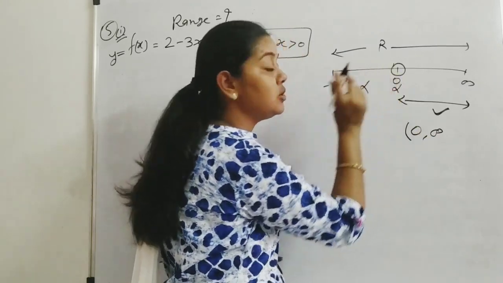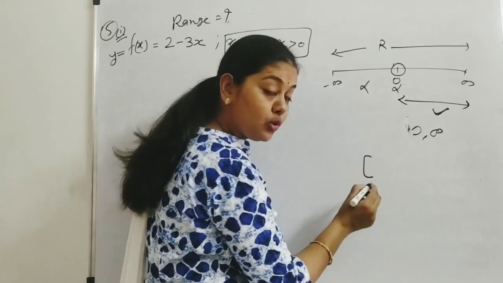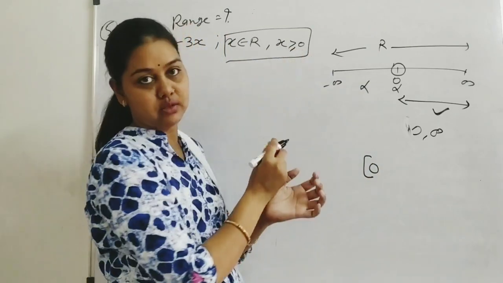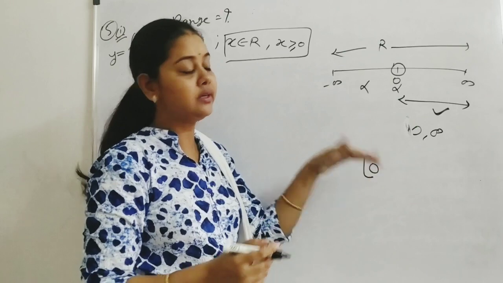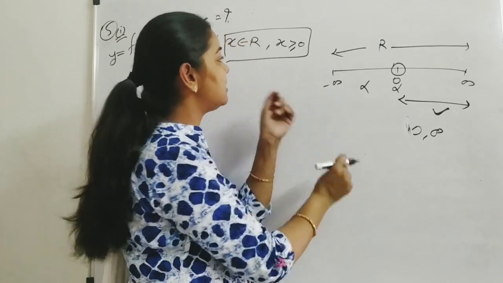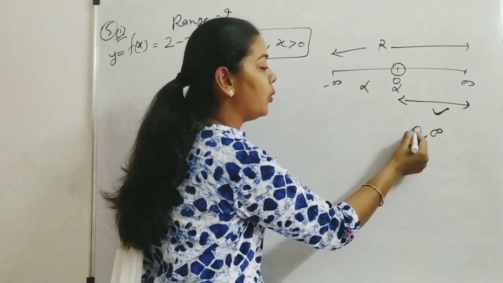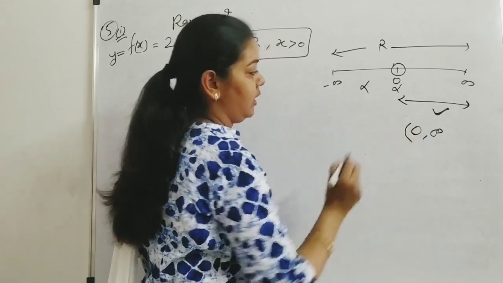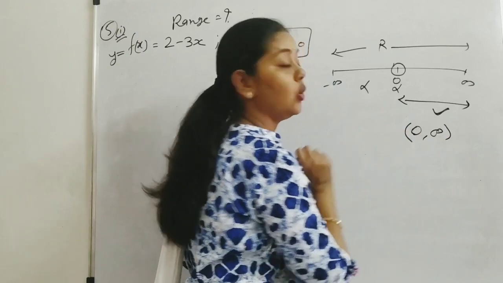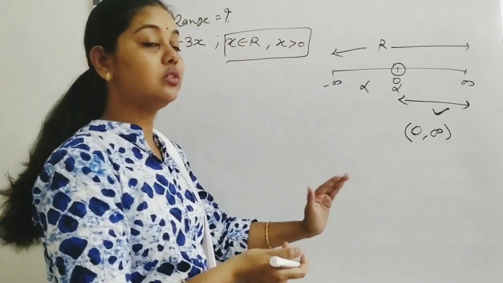Look at here, 0 is not included, so there will be an open bracket. The closed bracket will be here if we have the equal sign also. It means if 0 is included, then we have a closed bracket, but in this condition 0 is not included, so we will take an open bracket. And at infinity, infinity never exists, so again an open bracket. This is our domain. Now we need to find the range.